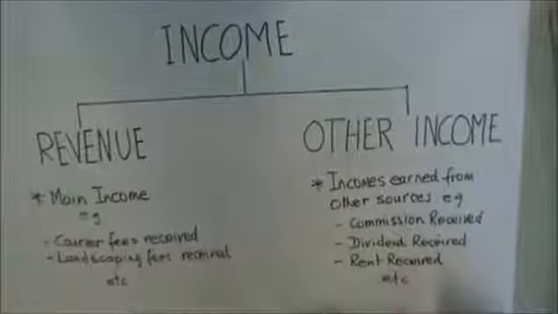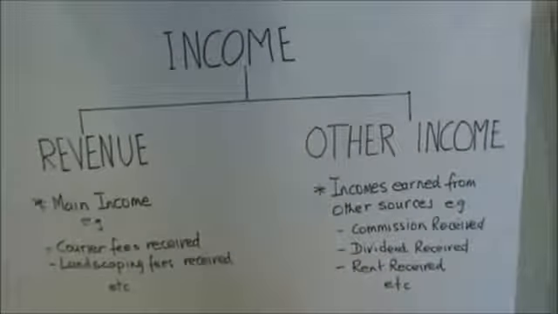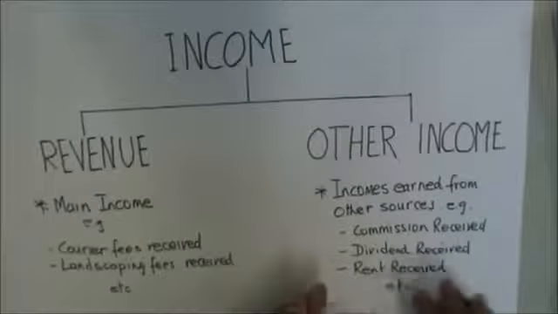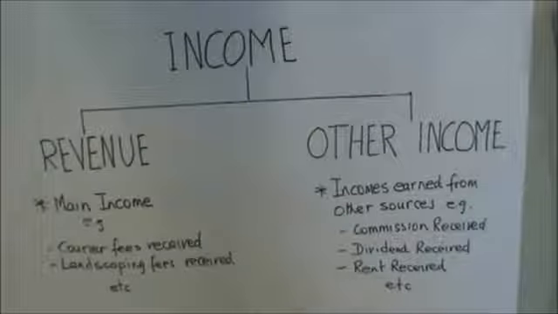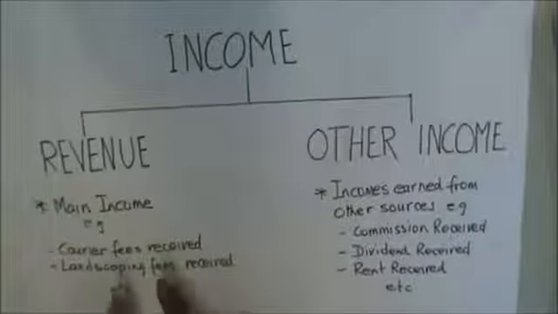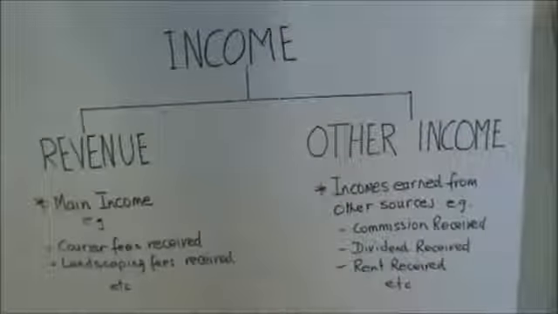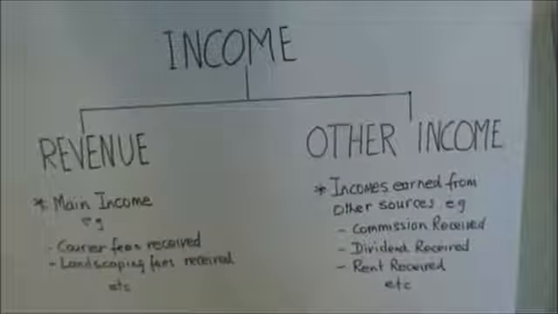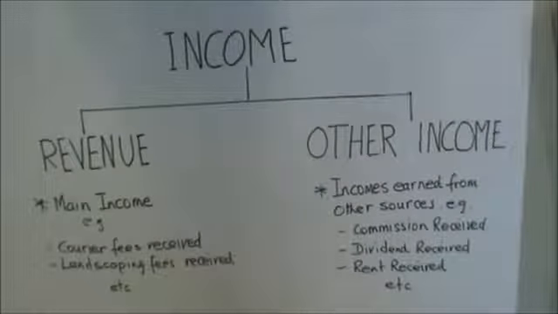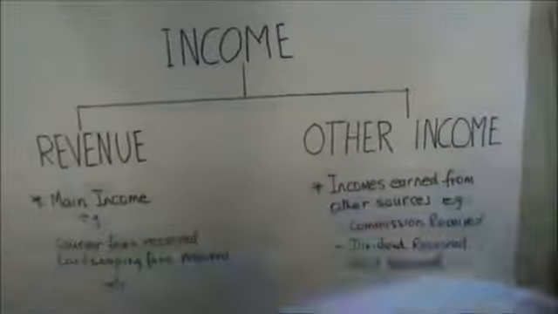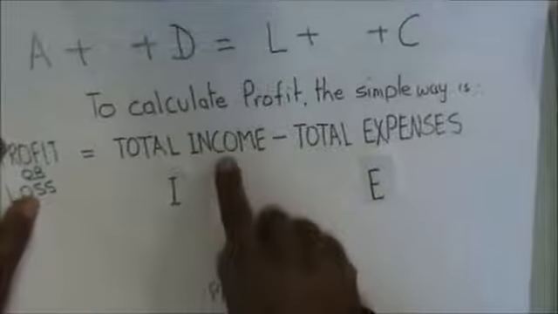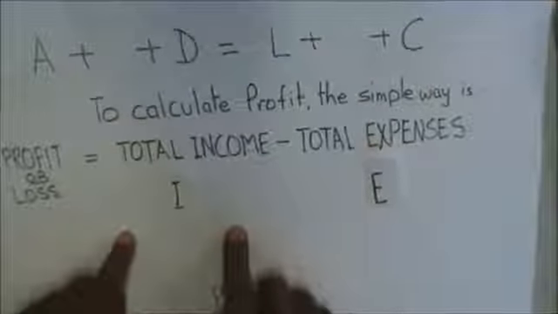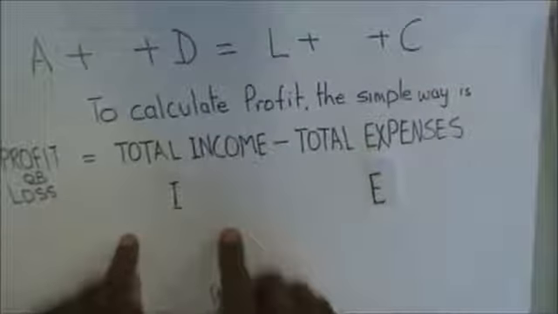They may have sublet a part of their shop or a part of their office, for which they receive rent. Again, it's an income which the business is earning, but it's not from the main operation, it's from the side. So therefore it is reported under other income. So that's the part on income. If you go back, the income will be reported in two groups, revenue and other income. And then adding up both of them will give us the total income.